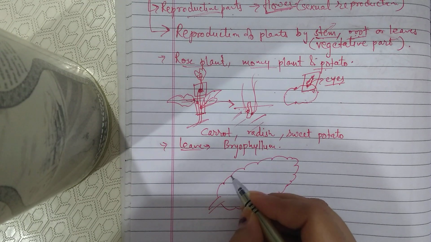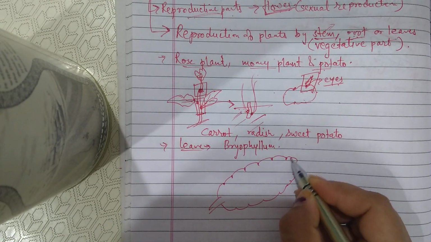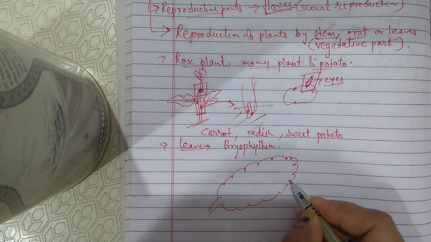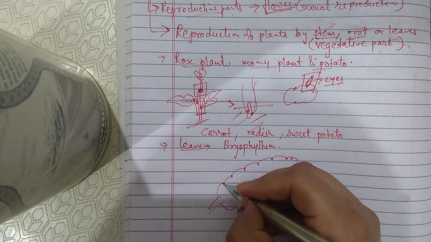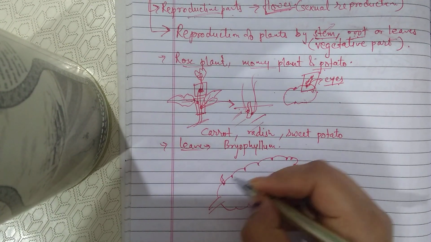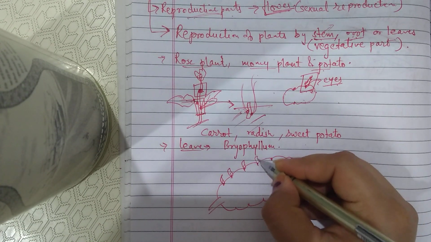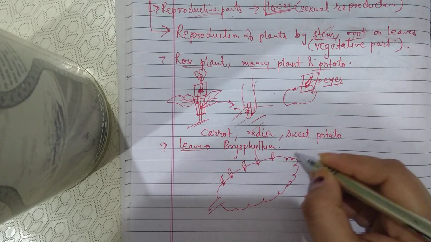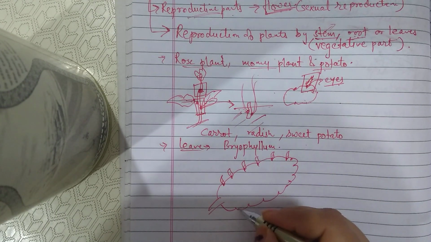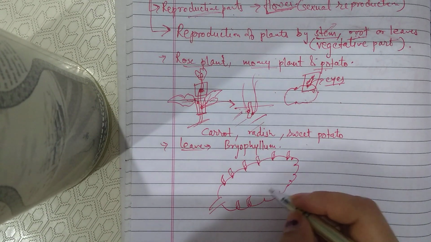It is having various notches. In favorable conditions, in these notches, some small leaflets are grown. I'm not saying leaves because these are very small. That's why I'm using the word leaflet. Some small leaflets are grown on this single leaf.